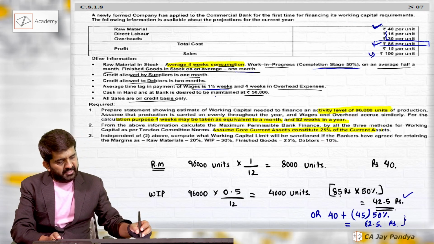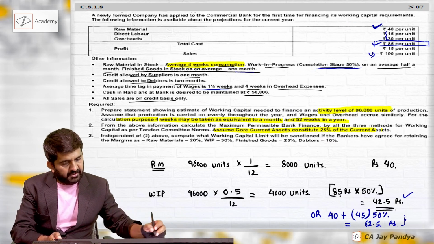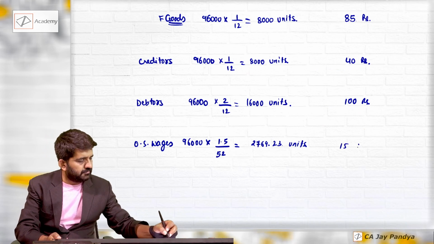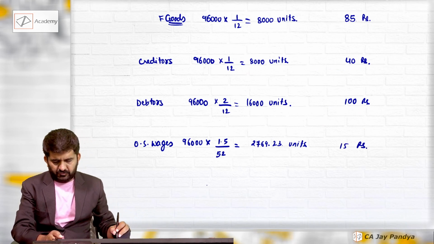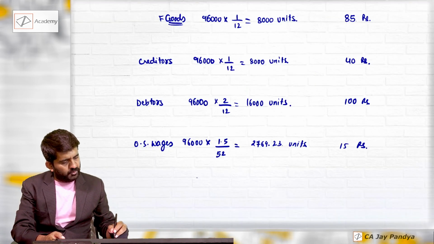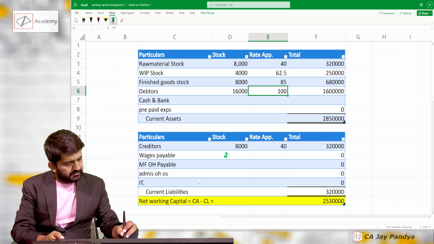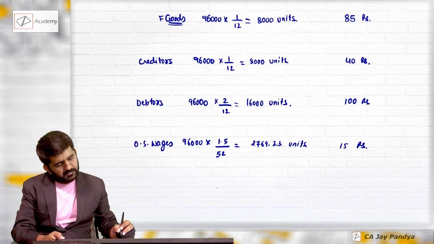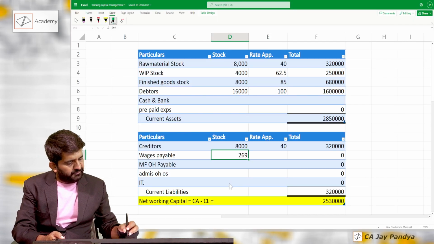And for outstanding wages, we should be taking 15 rupees. Wages payable 2,769 at a rate of 15.